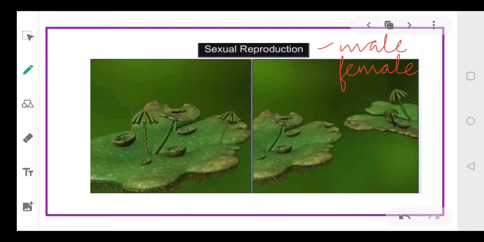Now as you can see in the picture, both can be present in the same thalli, that is, both organs can be present on the same plant. Like in this case, this is your female gametophyte, this is your male gametophyte, but here they are present in separate plants.